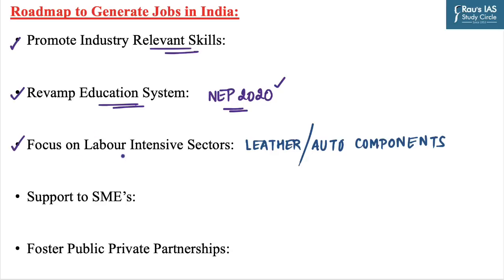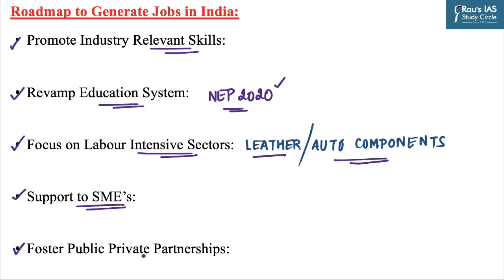The third one is we need to focus on labor intensive sectors such as leather, auto components, infrastructure development, and renewable energy. There is a need to provide incentives and subsidies to attract investments in these sectors. The fourth one is support to small and medium enterprises. There is a need to create an enabling environment for their growth by simplifying regulations, providing access to credit, facilitating technology adoption, and offering business development support.